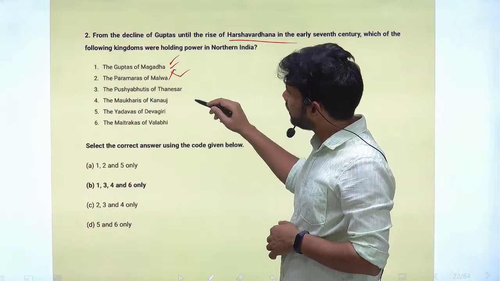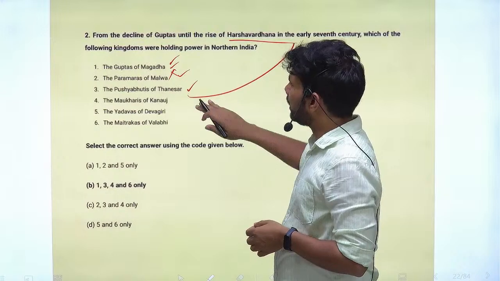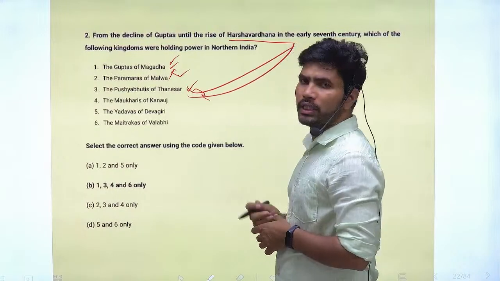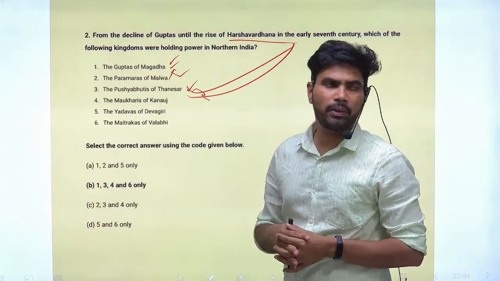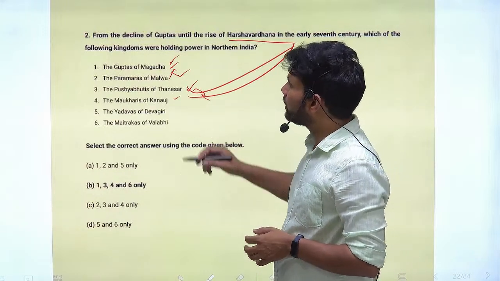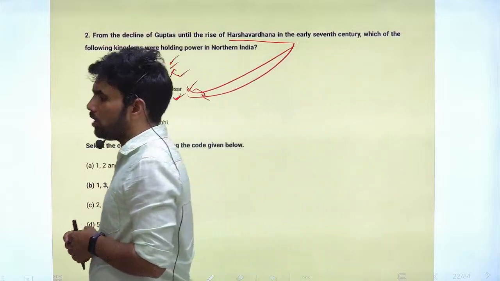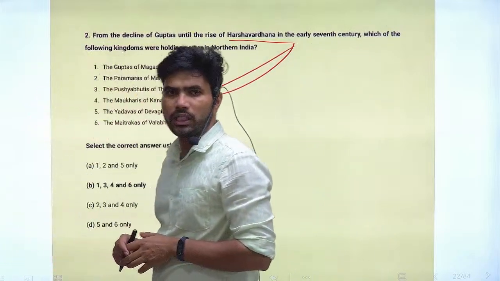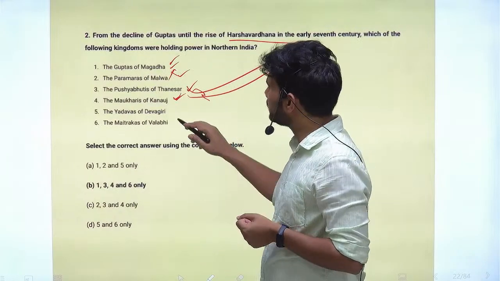Pushyabhutis of Thaneshwar, yes, you will see them. Actually Harshavardhana himself belongs to the Pushyabhuti dynasty. He was ruling with Thaneshwar as the capital, right. Maukharis of Kanauj, yes, you will also see them. Actually there was increasing conflict between the Pushyabhutis and Maukharis for control of important areas, especially the capital.